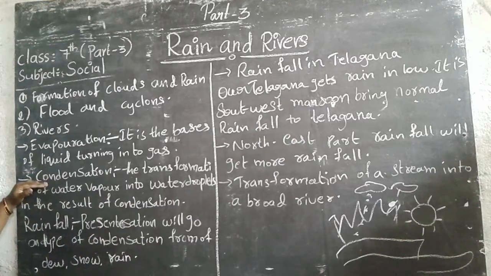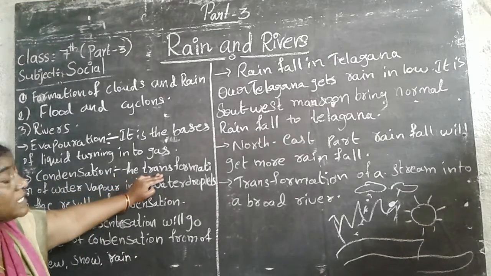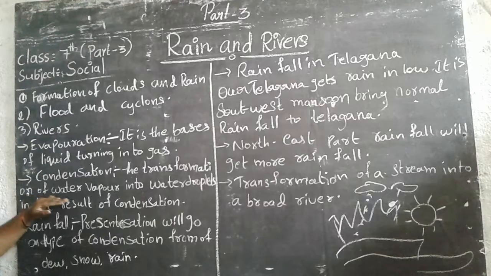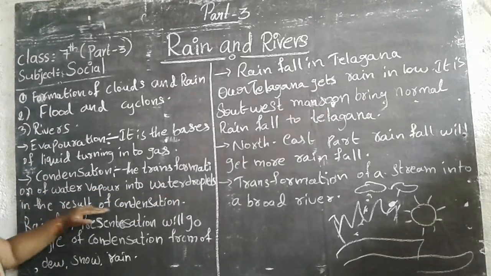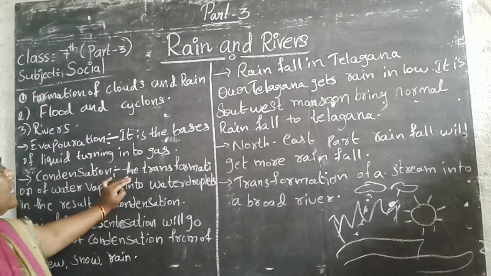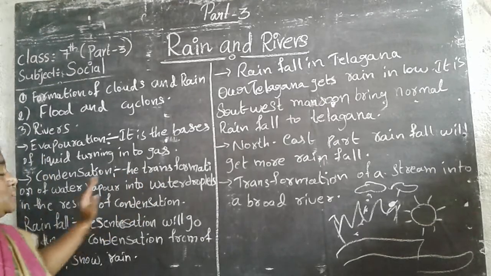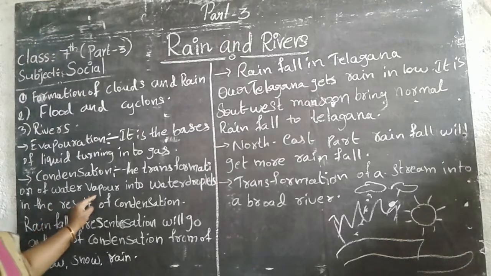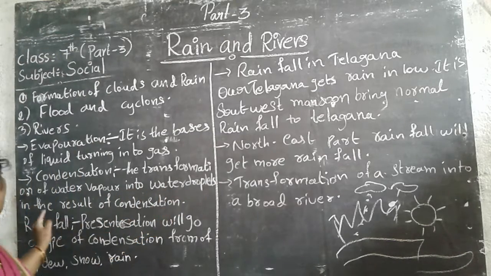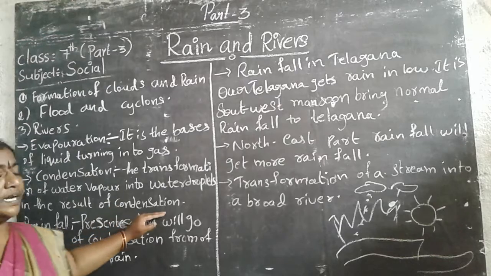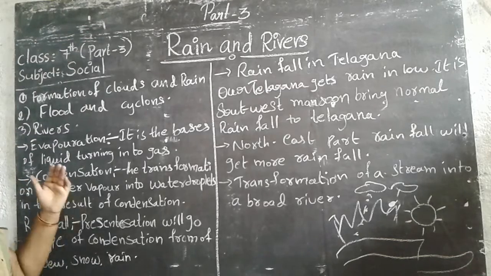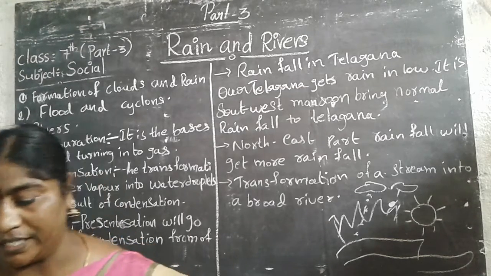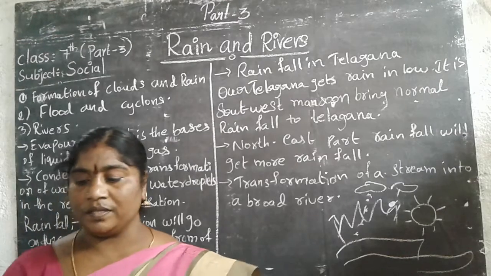Next, condensation. Look here. Condensation is the transformation of water vapor into water droplets. What is the result of condensation? That is called condensation.